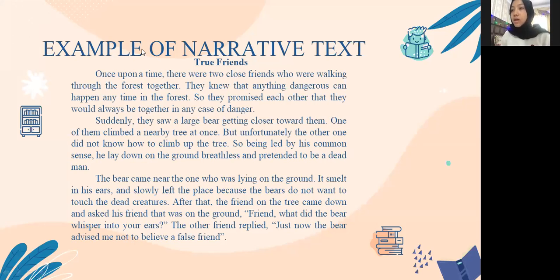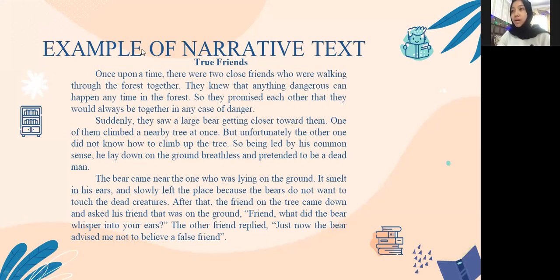Suddenly, they saw a large bear getting closer toward them. One of them climbed a nearby tree at once, but unfortunately, the other one did not know how to climb up the tree.